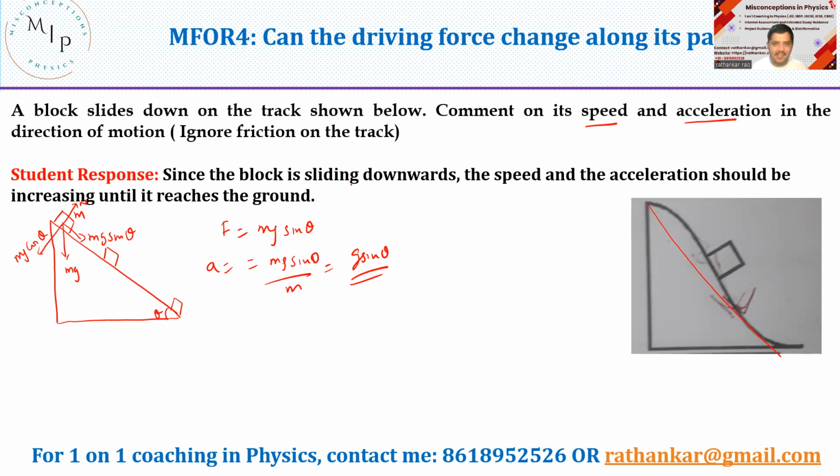The second answer is interesting. The second answer says this block is sliding down. See, it's sliding here, it is sliding here, everywhere it is sliding down. The speed and the acceleration should be increasing. They might have thought this because it's sliding like this, and every time this curve has been increasing like this, it could be that acceleration is also increasing. There is no reason for this. At least I can say there's a reason in the first case, but here there is no reason at all.